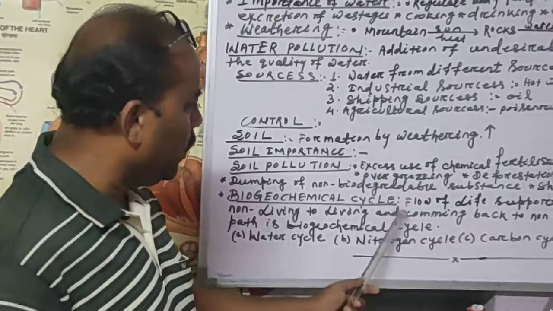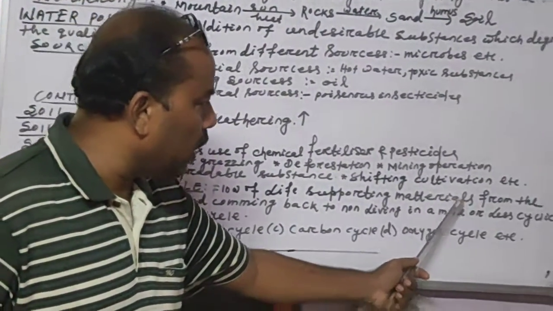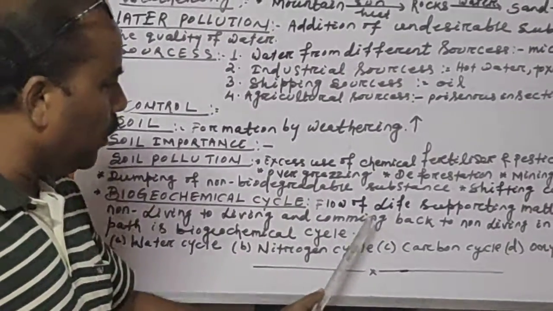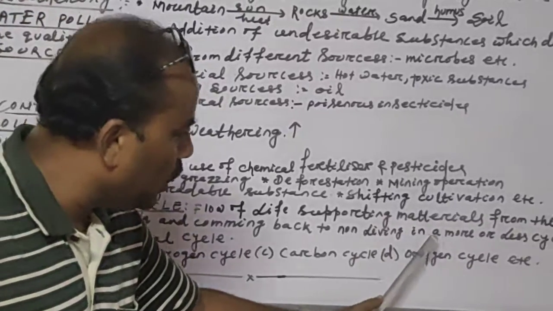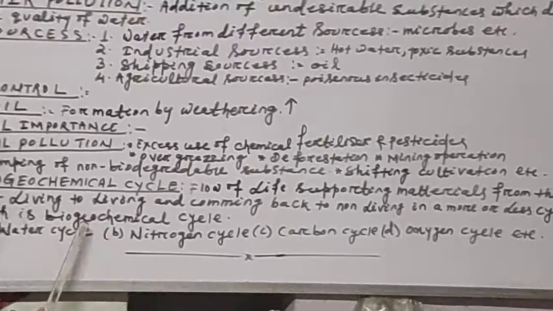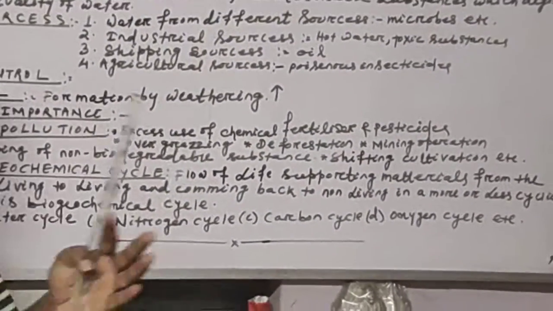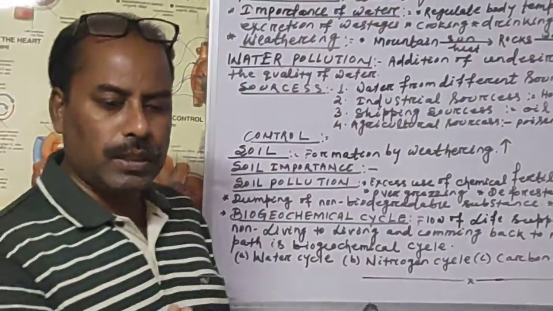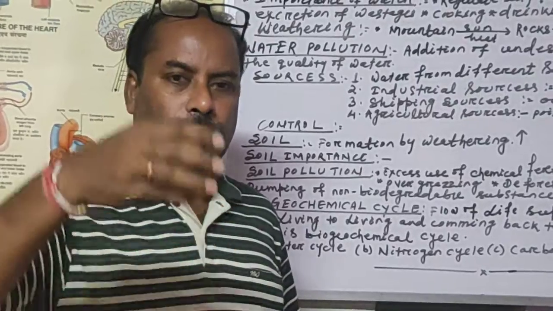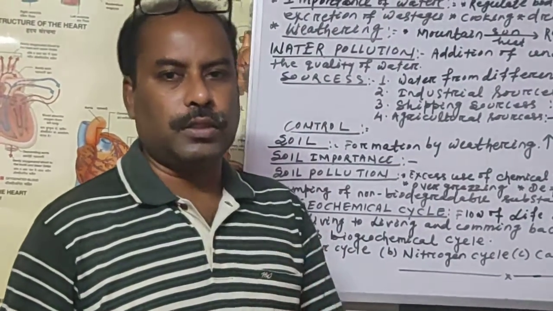So the flow of life-supporting material from the non-living to the living and coming back to the non-living in a more or less cyclic path is called the biogeochemical cycle. From where it was available, it goes somewhere in a different form, and from somewhere it finally returns back to the earth's surface.